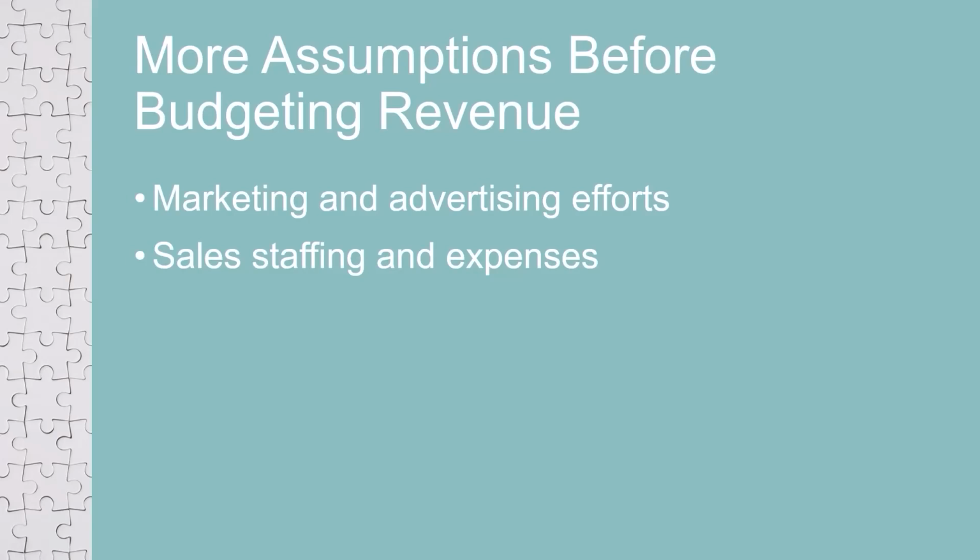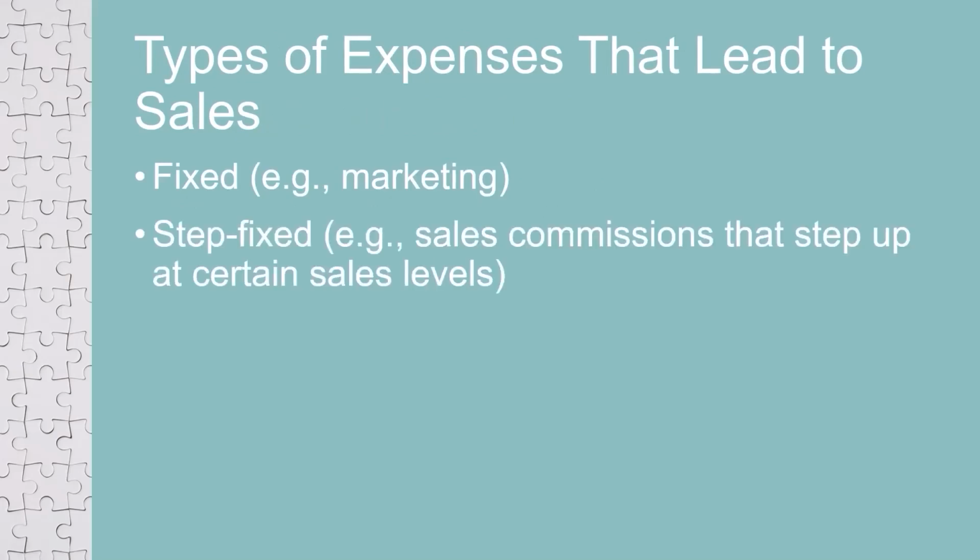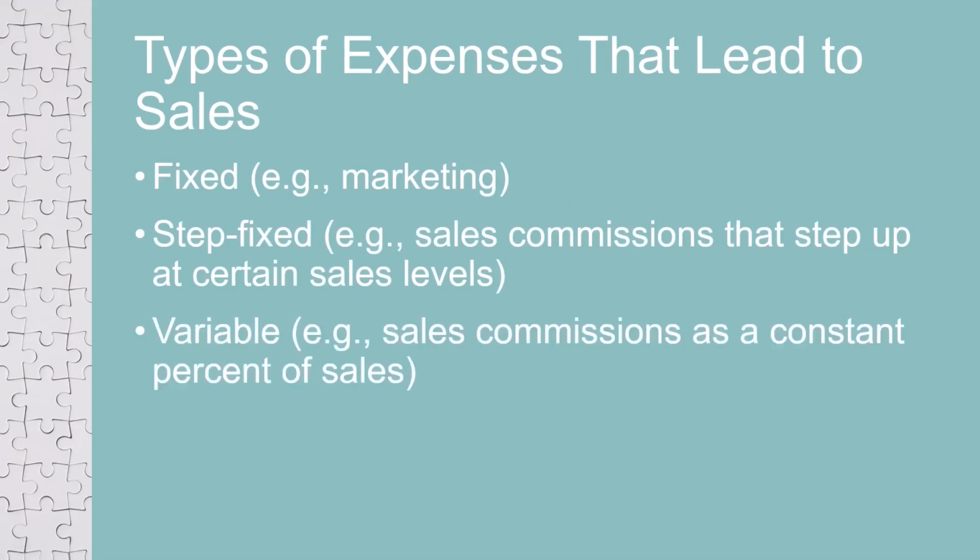Welcome to yet another iterative loop in budgeting. Some will start with the company actions or expenses that lead to sales. Others will project sales and then think through the company actions that should lead to those customer actions. These costs are fixed, for example, marketing, step fixed, for example, sales commissions that step up at certain sales levels, or variable, for example, sales commissions as a constant percent of sales. You can see once again how starting with revenue creates costs. Once these costs are developed, they can cause changes in revenue. This is another iterative loop in the budgeting process.